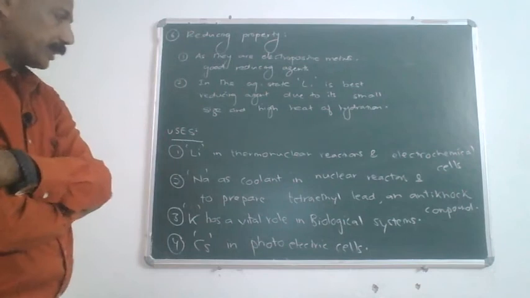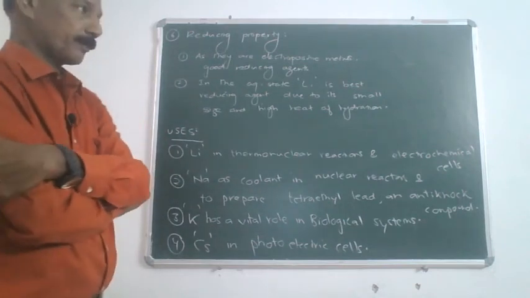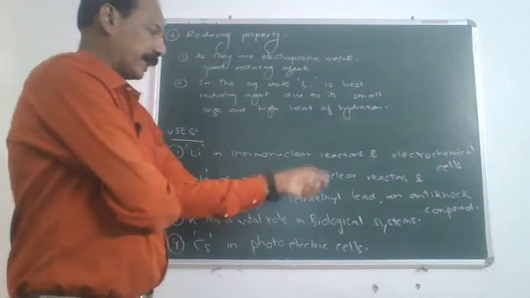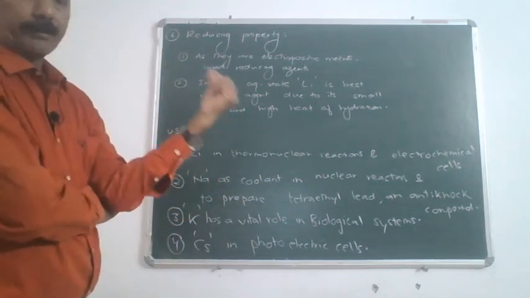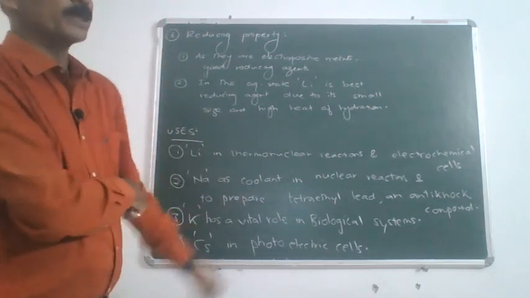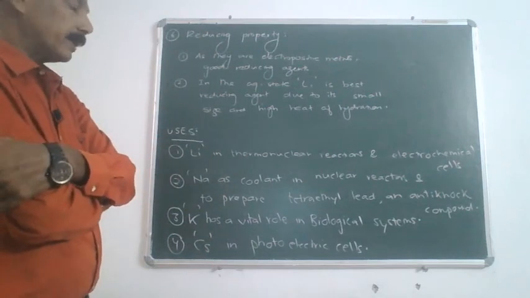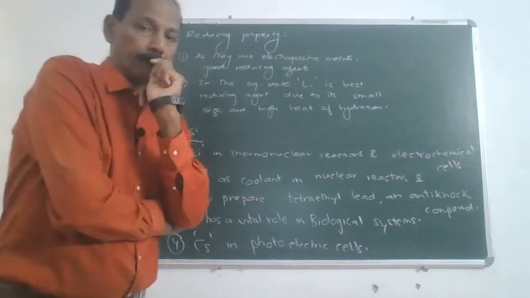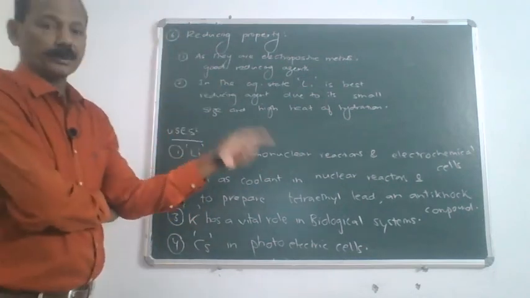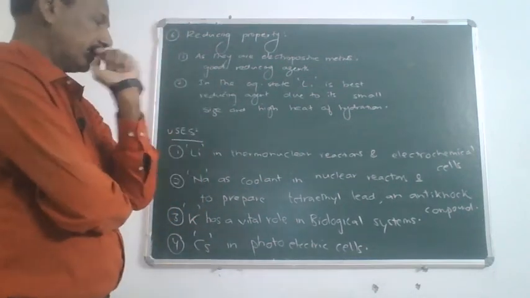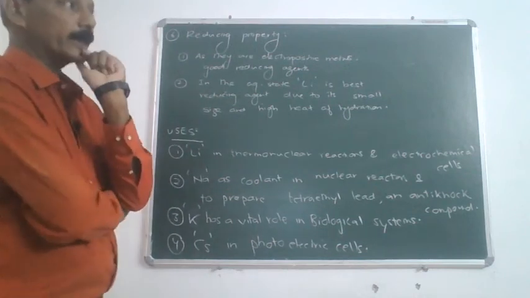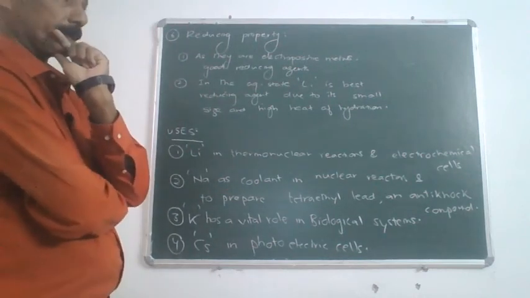In its preparation, sodium was used. But remember, children, of late, this tetraethyl lead is not added because what we use now is unleaded gasoline. The reason for that is lead is carcinogenic, it causes cancer. Next, sodium is also used as a coolant in nuclear reactors.